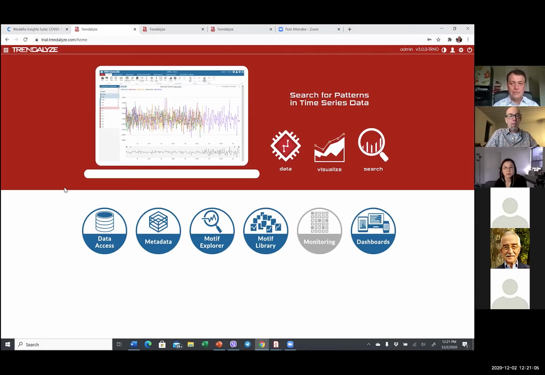Yeah, thank you, Jeff. So this is our platform. What you're seeing here is the cloud-based version of it, but it can also be installed on premise. It has various modules, from data access, metadata, self-service workbenches, libraries, and dashboards. But I'm going to focus on the self-service workbench and show you the three core functions that make the technology, starting with a motif search and finding similar patterns, using correlated searches, which are very important within multidimensional space, and going to a large-scale search in highly dimensional data.